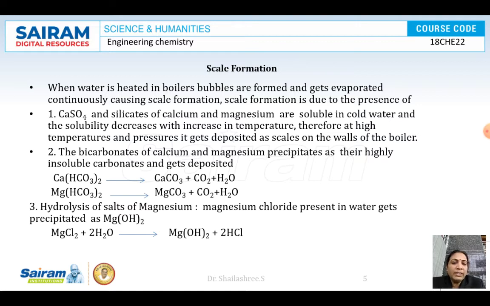Clear? If calcium sulfate or silicates of calcium and magnesium are there, they will dissolve well in cold water, and the solubility decreases with the increase in temperature. They will stick to walls as scales. And if bicarbonates of calcium and magnesium are present, when they are heated in water, they will form the particular carbonates that will stick to the walls as scales. And if salts of magnesium like magnesium chloride are present, it reacts with water to form magnesium hydroxide, which sticks to the walls as a scale.